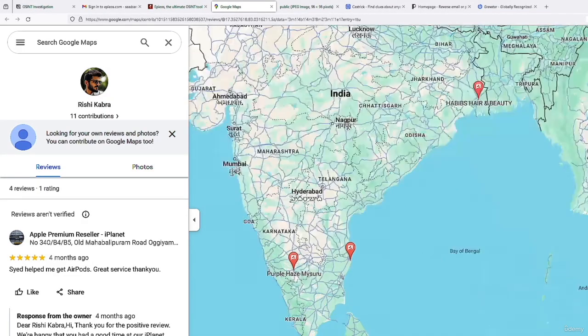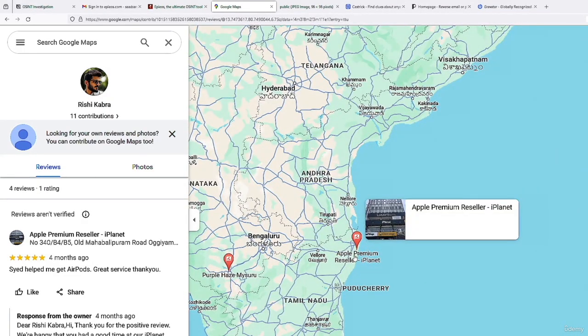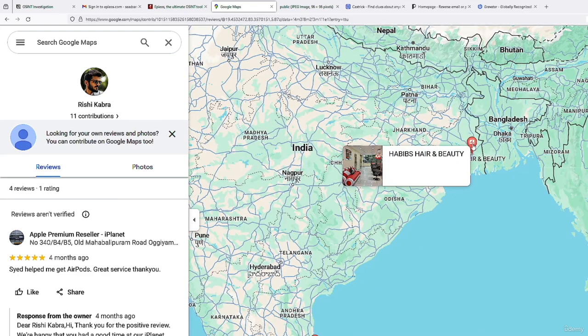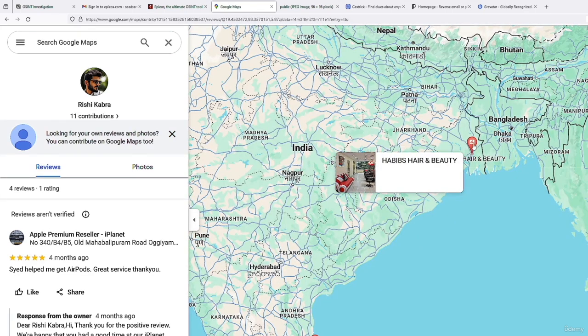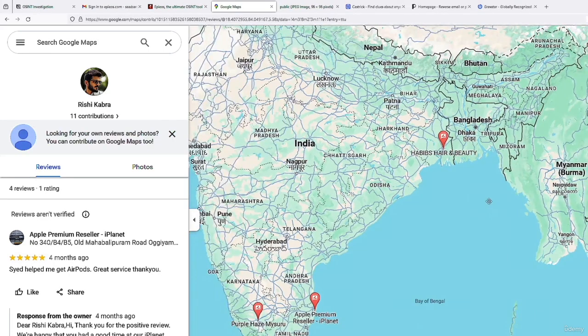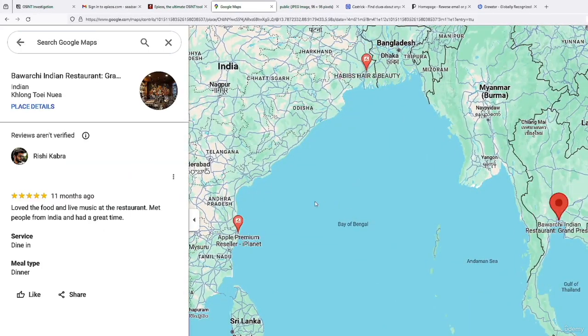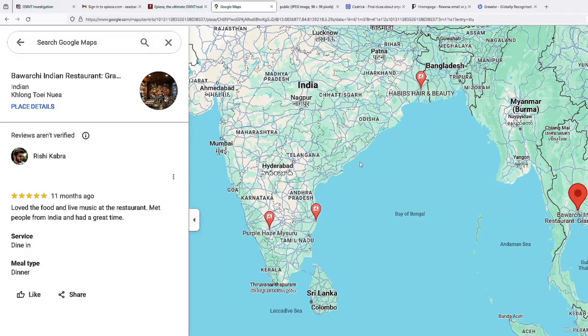We can see that he was in Chennai at an Apple store and at this place, and here as well, which is a hair and beauty salon, I believe, and he was in Thailand. You can see that he made the comment or review that he loved the food and music and met new people from India. So now we know that he was in Thailand 11 months ago. Now for me, this is very important because this will give me an idea of which countries he went to and which places he likes to go to.